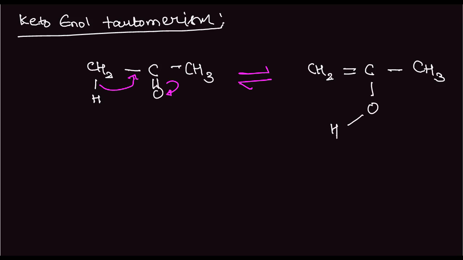Okay, so this is the enol. Enol because there is an ene group, that is a double bond, and ol, that is the alcohol group which is attached to it. Now, in general, the keto form is more stable.